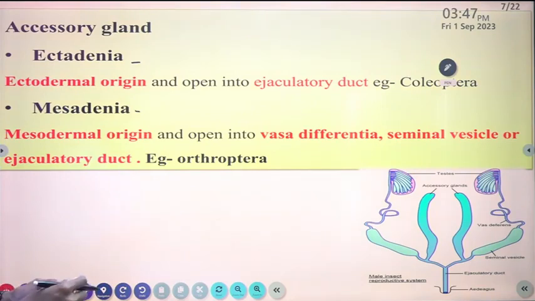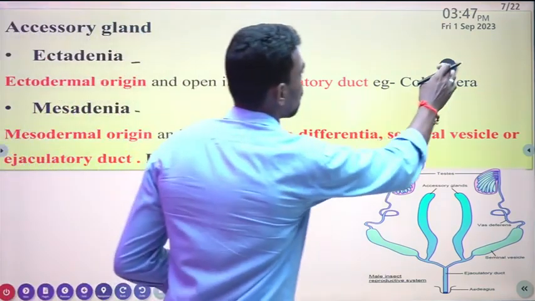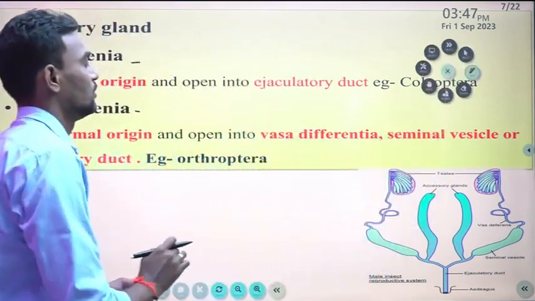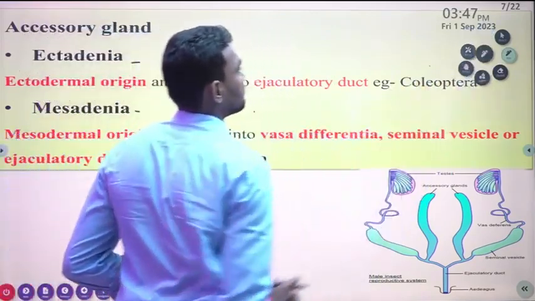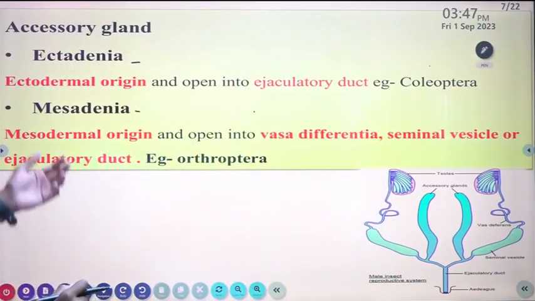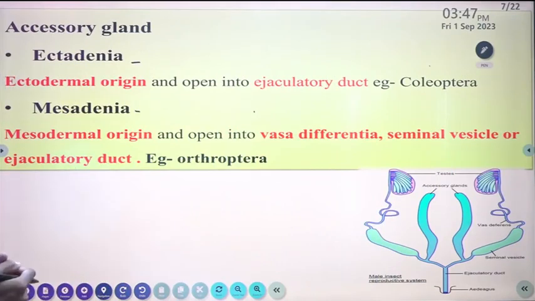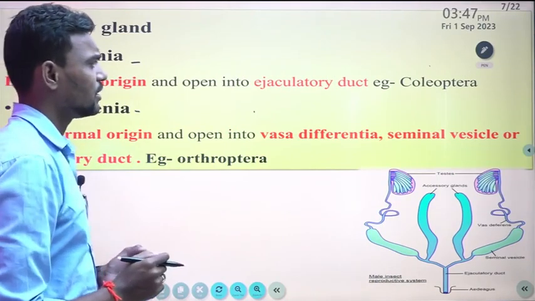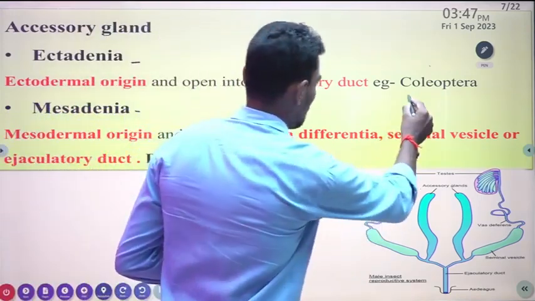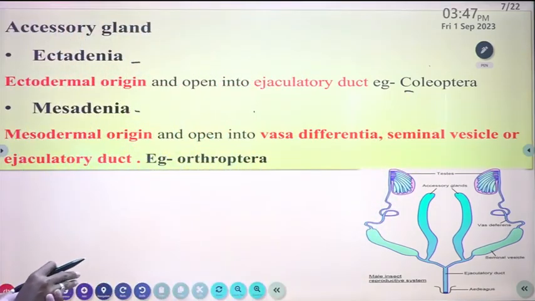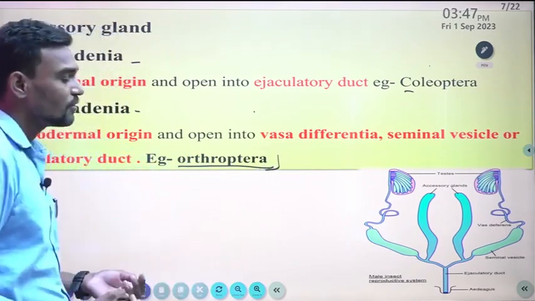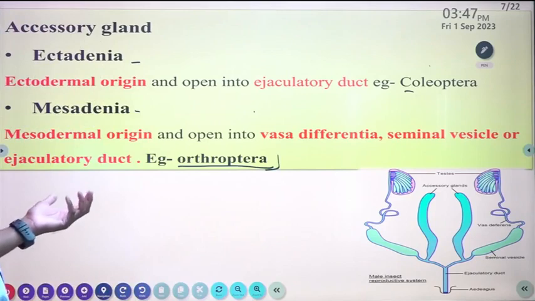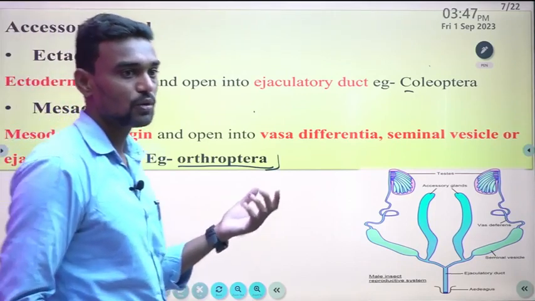Ectadenia is ectodermal in origin and opens into the ejaculatory duct, for example in Coleoptera. Mesadenia is mesodermal in origin and opens into the vasa deferentia, seminal vesicles or ejaculatory duct, for example in Orthoptera.